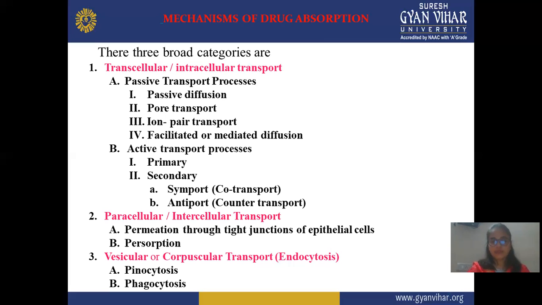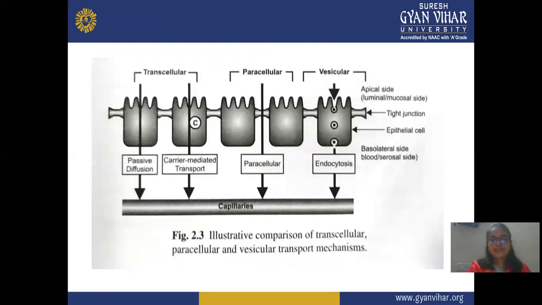Now we discuss these one by one. This is a normal figure of the mechanism of transport. First, it's showing transcellular. In this, there's passive or carrier mediated transport, meaning the drug is directly passed through this membrane or maybe with the help of some carrier. Second is paracellular. It transports between the cells and directly crosses this membrane. Third is vesicular. In vesicular, the endocytosis mechanism is responsible for passing the drug because there are tight junctions or endothelial cells.